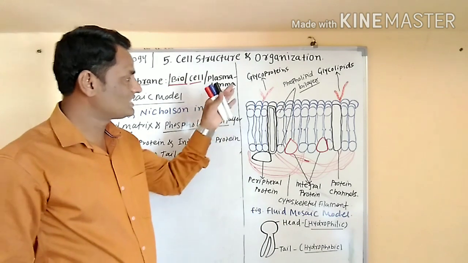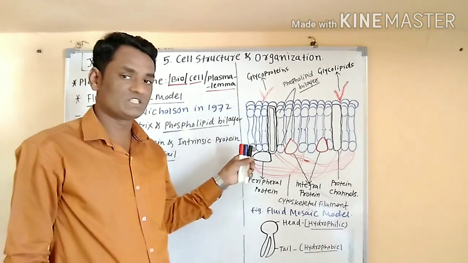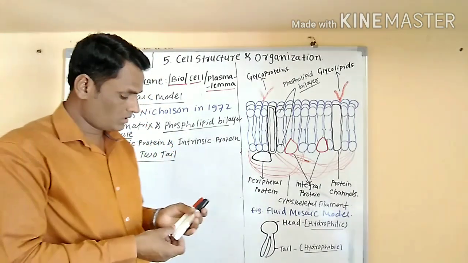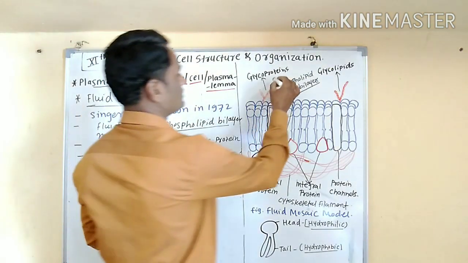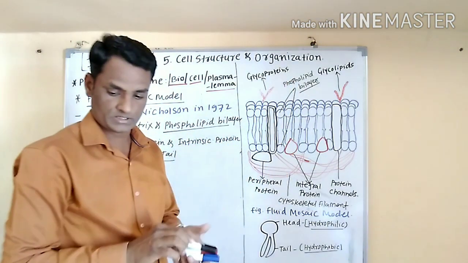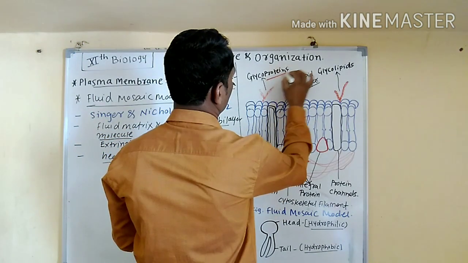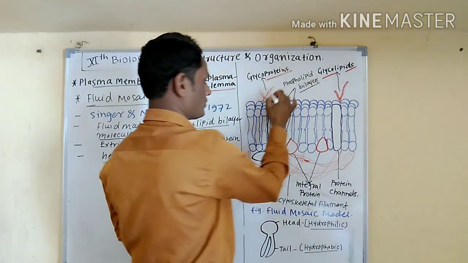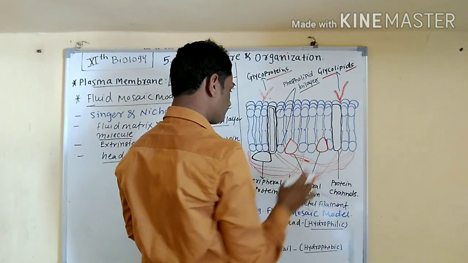Friends, you can see here the fluid mosaic model. This is a diagram of the fluid mosaic model. The plasma membrane consists of proteins and lipids. These are proteins, these are glycoproteins, and this is a glycolipid. Chains of glycoproteins and chains of glycolipids.